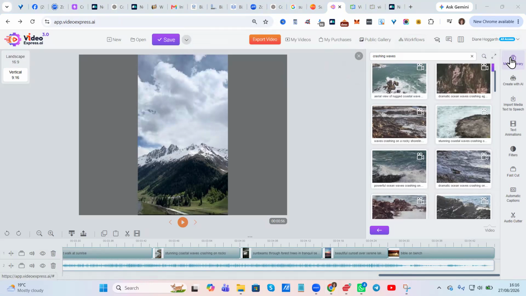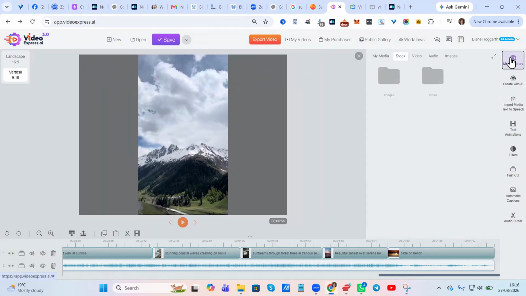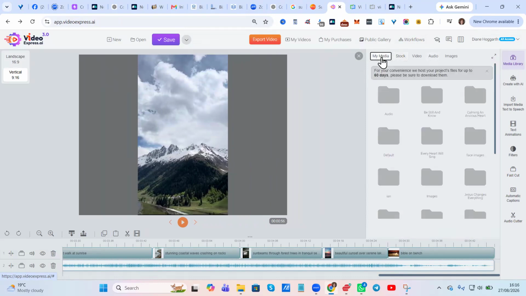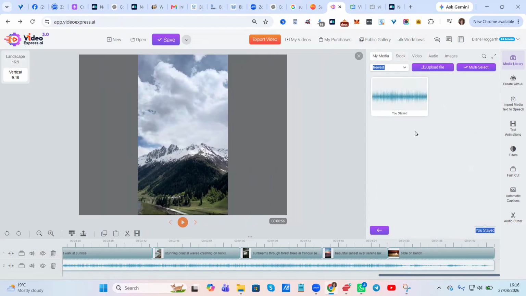So you go to Media Library, My Media, and then I made a new folder. This one's called You Stayed. And then, as you can see, you can drag and drop it. So that's how you upload it. Just press upload.